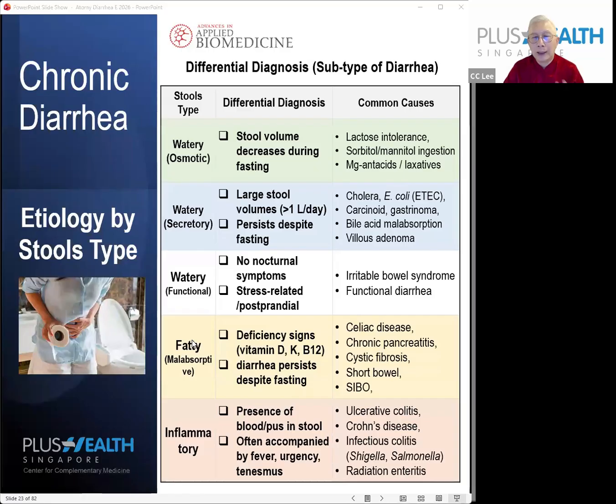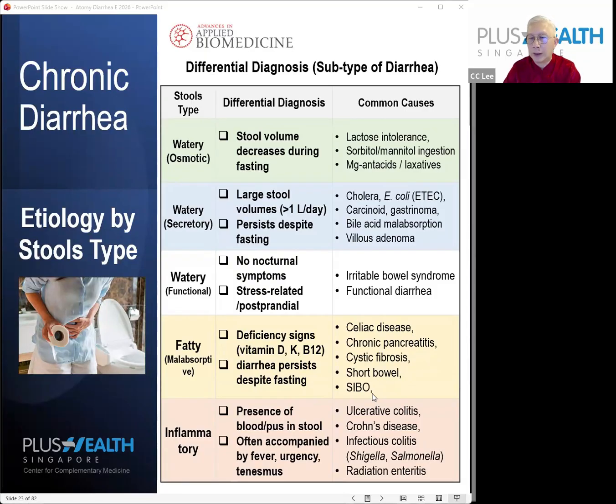Now, fatty diarrhea is easier to distinguish because it's a result of malabsorption. So you can see from there that fatty diarrhea has smelly stool, oily stool itself. These are signs of fatty diarrhea. In this case, the diarrhea persists despite fasting, and you have signs of deficiency of vitamins D, K, and B12. You can go and search on the internet for the signs of deficiency, but never mind. Generally, the causes of these types of diarrhea are bacterial overgrowth, short bowel, and celiac disease.